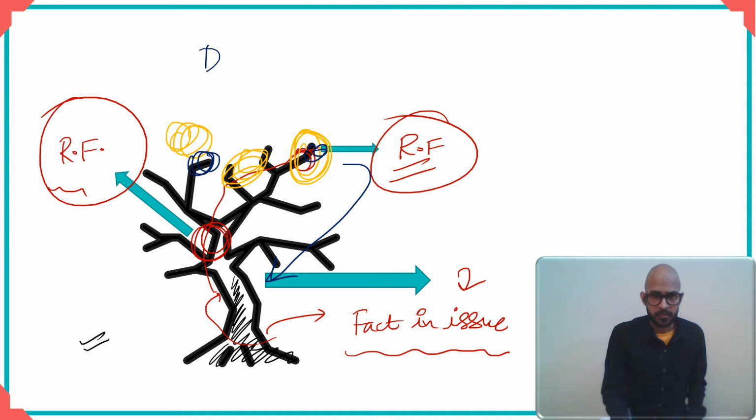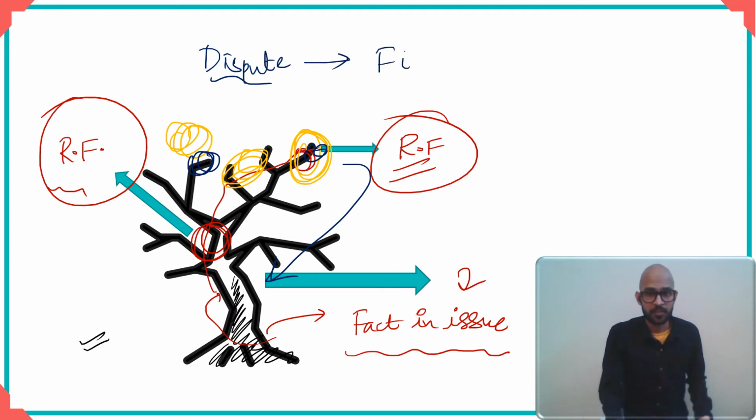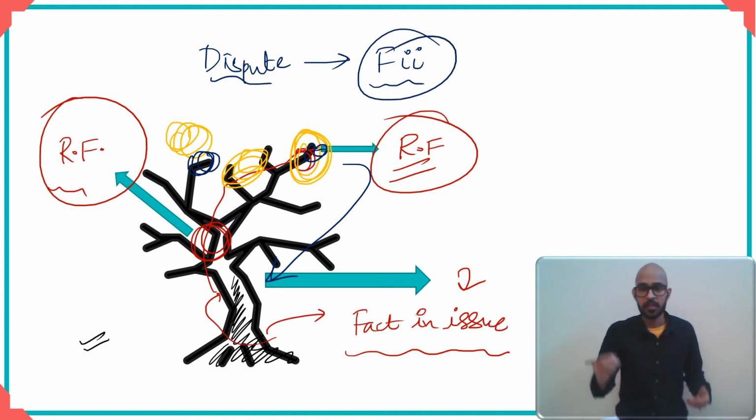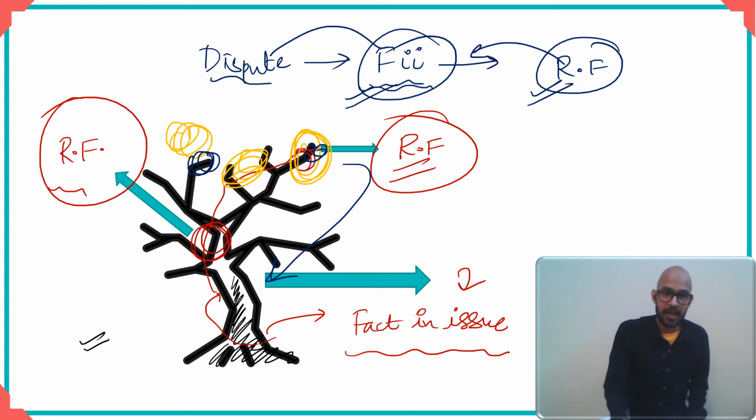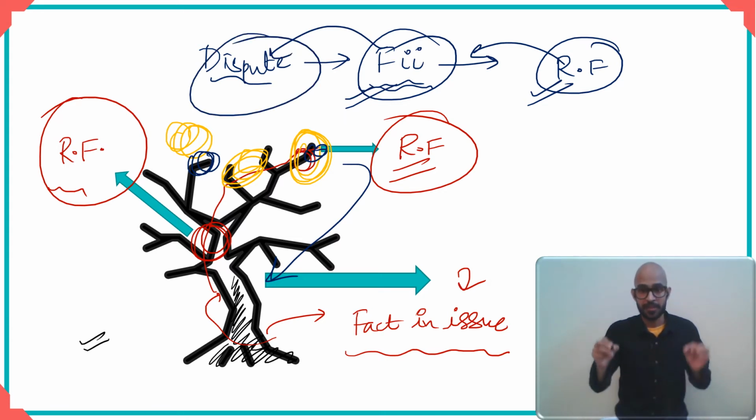Think of it like this. You have a dispute as the main question because of which people have come to the court. The parties have come to the court. After this, you decide what the facts in issue are, right? In the case of a criminal trial, you frame the charges, and in the case of a civil, it's a framing of issues. Thereafter, to decide these facts in issue, you look at relevant facts. Then you decide the relevant facts, then you work backwards, decide the facts in issue, and then finally you decide the dispute. This is how the process functions.